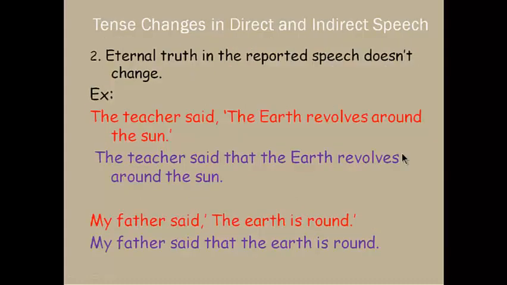Point number 2 is that the eternal truth in the reported speech doesn't change. The given two examples are: the teacher said the earth revolves around the sun. The teacher said that the earth revolves around the sun. It is in present simple, and it is also in present simple, though we have past tense in the reporting speech. Similarly, my father said the earth is round. My father said that the earth is round. There is no change at all in the tense.